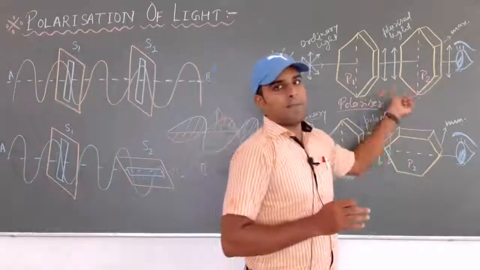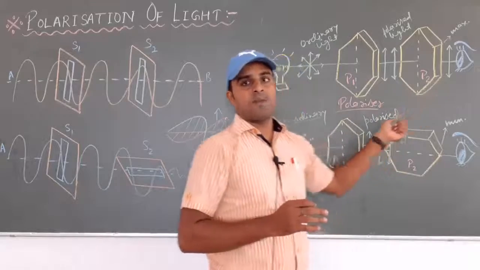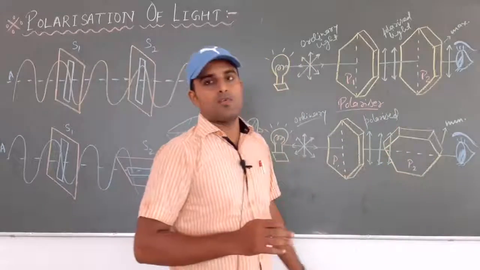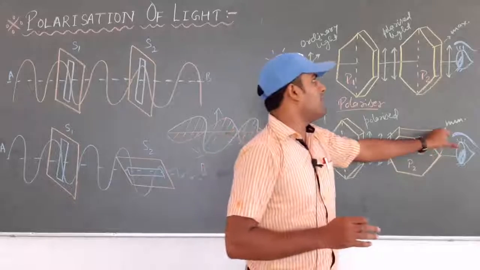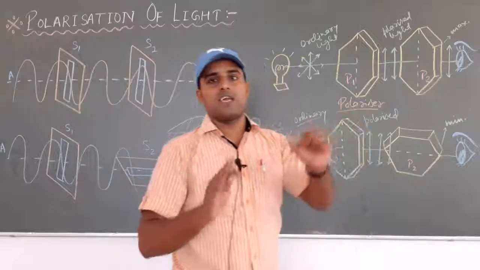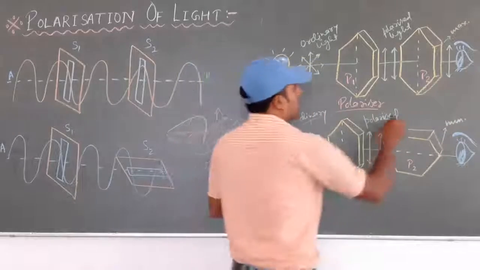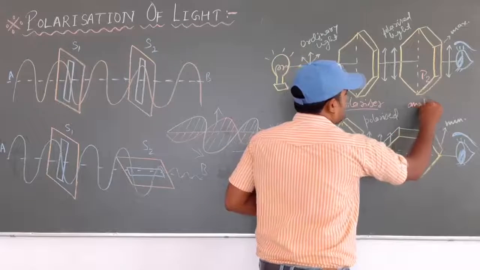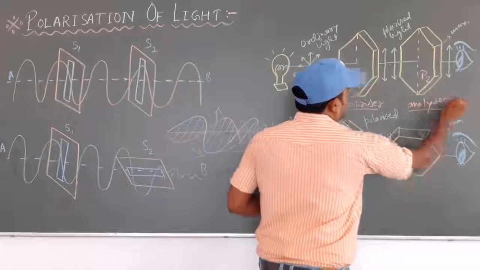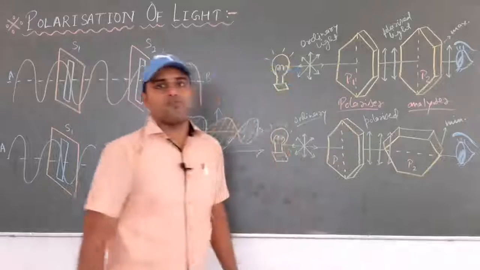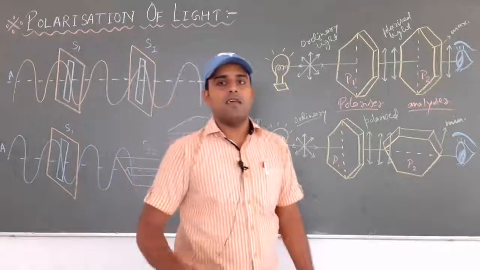And after that the second crystal by which we are observing the nature of the light, like if it is parallel to this, then we will see the polarized light. If it becomes perpendicular, then the intensity of light will become minimum or maximum. तो ये जिससे change हो रहा है इसकी nature, so that second crystal is known as the analyzer. So the first one is the polarizer and the second one is the analyzer.